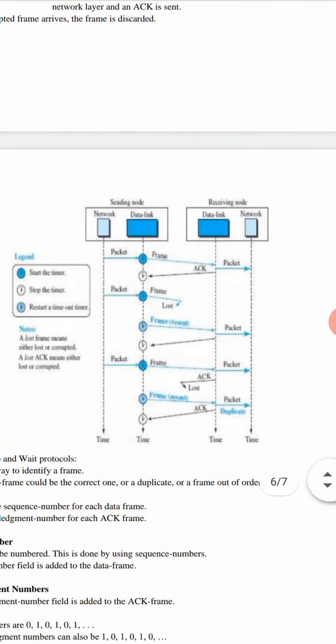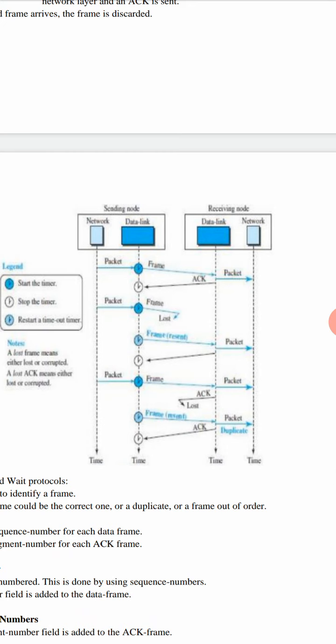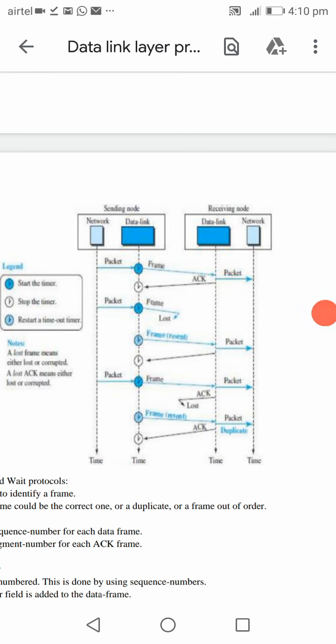You can just see the scenario diagram. Here we have start the timer, stop the timer and restart the timeout timer. At the sender node, the data link layer will receive the packet from the network layer, make a frame and send it to the data link layer of the receiver. The data link layer of the receiver node will extract the packet from the frame and send the packet to the network layer. Then it will send an acknowledgement to the sender node. Then the timer stops. Again it is ready to send the next packet.